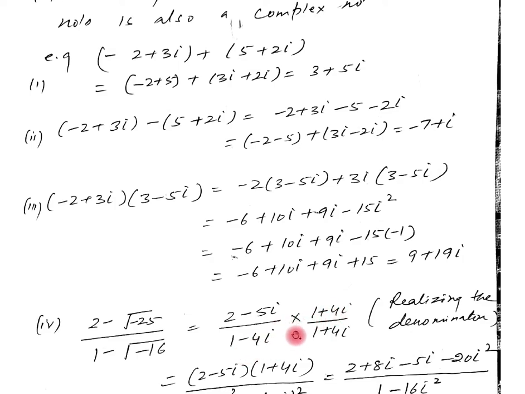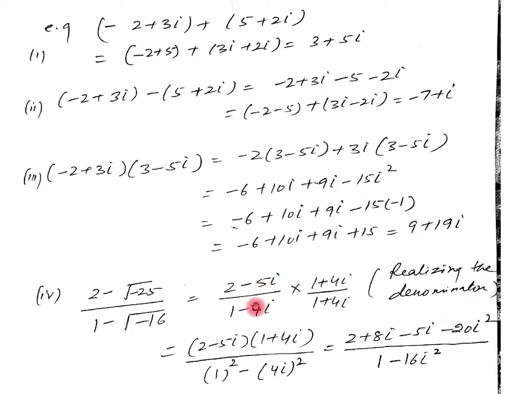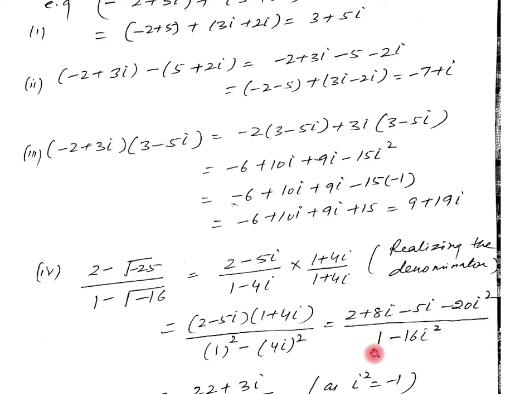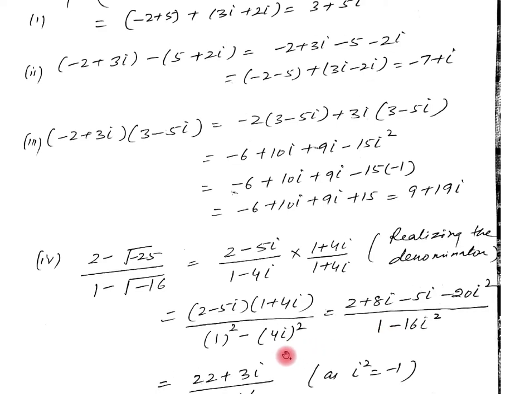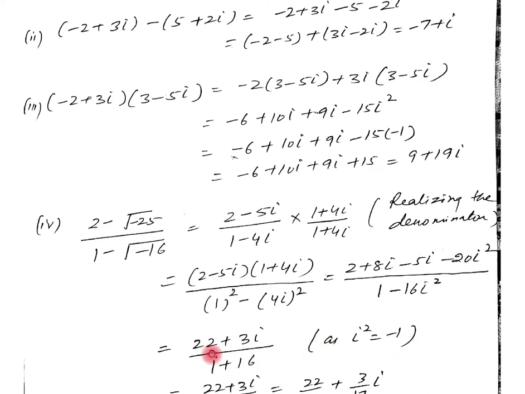Now multiplying and dividing by 1 plus 4 iota. Then multiplying both the terms of the numerator, 2 minus 5 iota into 1 plus 4 iota. Similarly, in the denominator, we can use a plus b into a minus b equals a square minus b square. Multiplying and simplifying, it becomes 2 plus 8 iota minus 5 iota minus 20 iota square. In the denominator we get 1 square minus 16 iota square. Then putting the value of iota square equal to minus 1, we get in the numerator 22 plus 3 iota upon 1 plus 16.